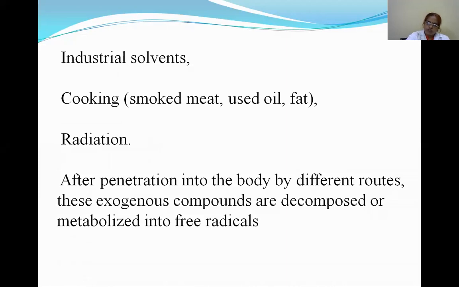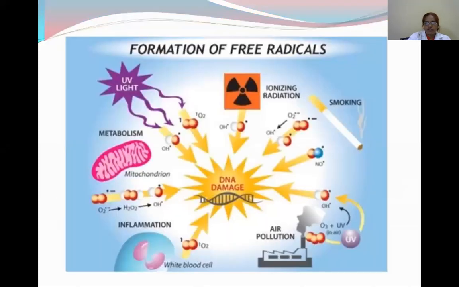After penetration into the body by different routes, these exogenous compounds are decomposed or metabolized into free radicals. See the formation of free radicals, that is from ionizing radiations, from smoking, from air pollution, from metabolism, that is from the mitochondria, and from inflammation and UV light. These are all causes for DNA damage.